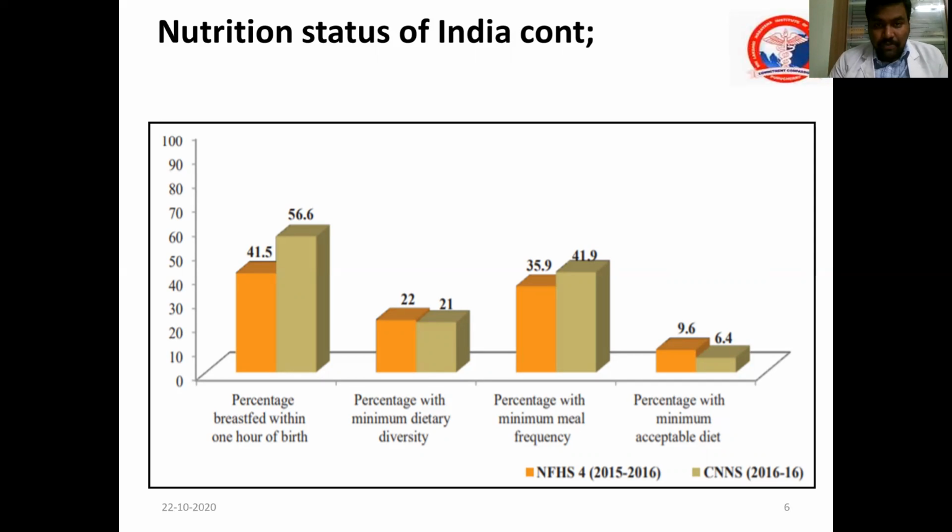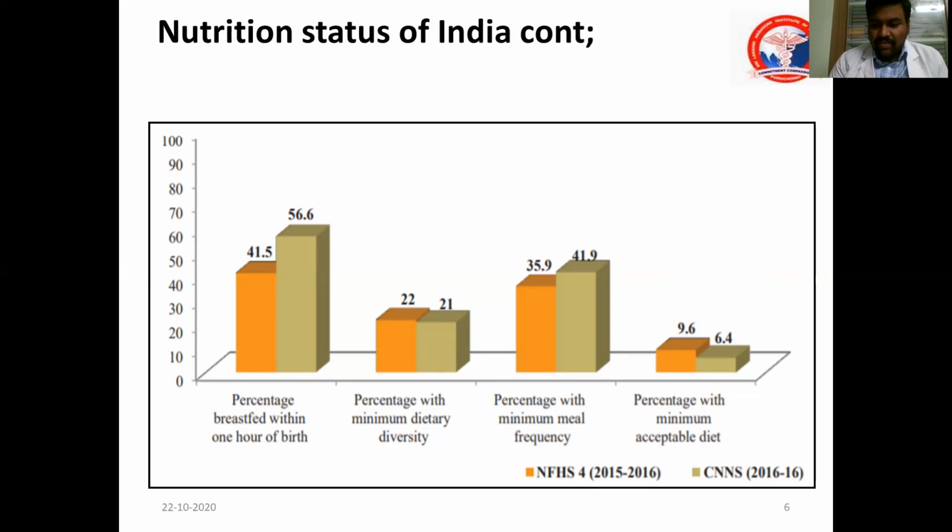And minimum meal frequency, for breastfed children after starting the complementary feed, it should be at least 2 in the first months, 3 from 9 months to 1.5 years, and at least 4 after that. If the child is not breastfed, it should be at least 4. This is minimum meal frequency, and it is followed by only around 36%.